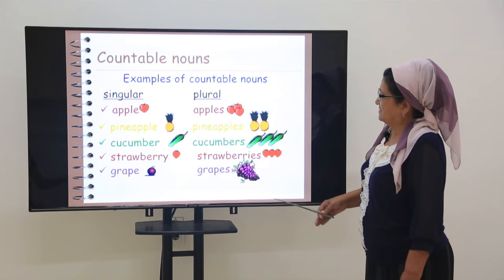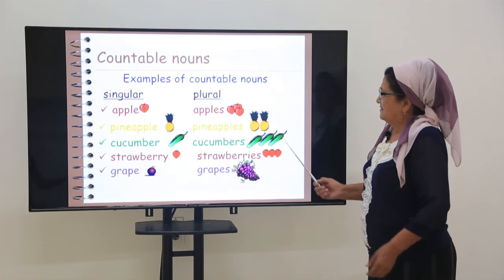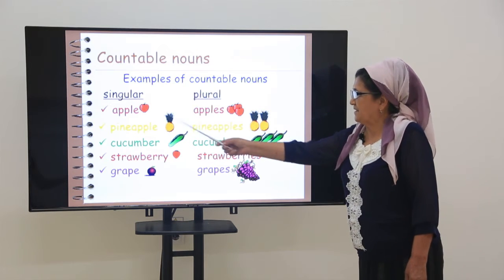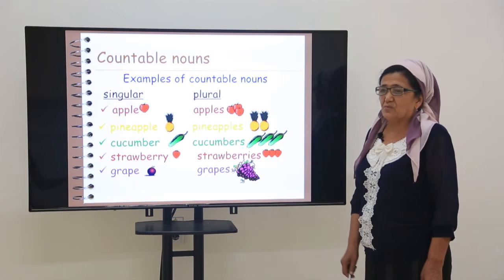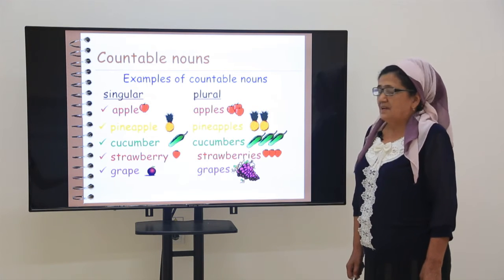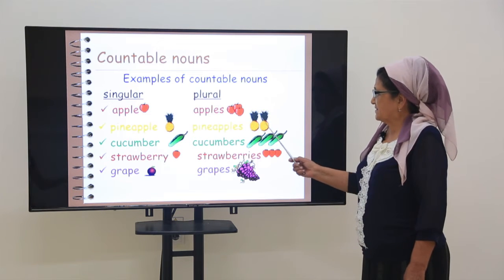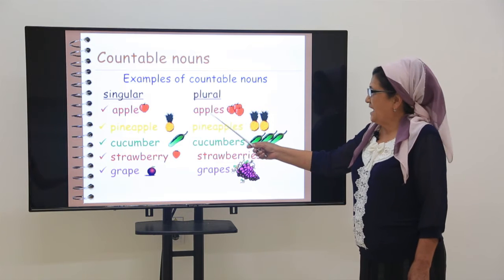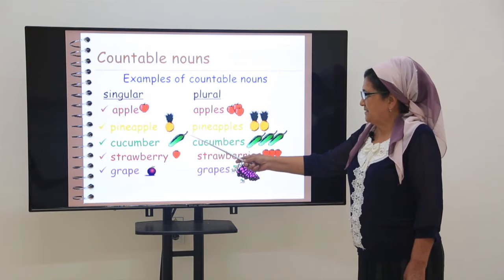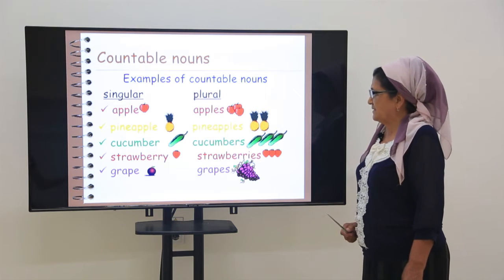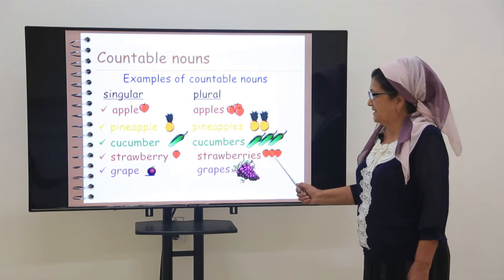You may give another example for the countable nouns. In singular, we say apple. If it is one, you say one apple. Instead of one, you may put an indefinite article, an apple. If there are three apples, it is plural. Apples, you add es or s, you see? Pineapple, pineapples, it is plural. Cucumber, it is one. Cucumbers, three, you see?